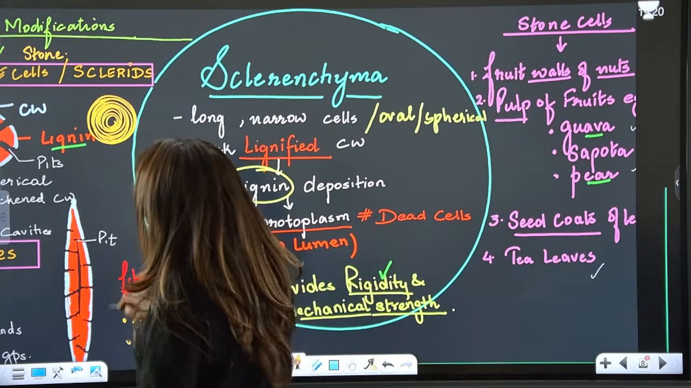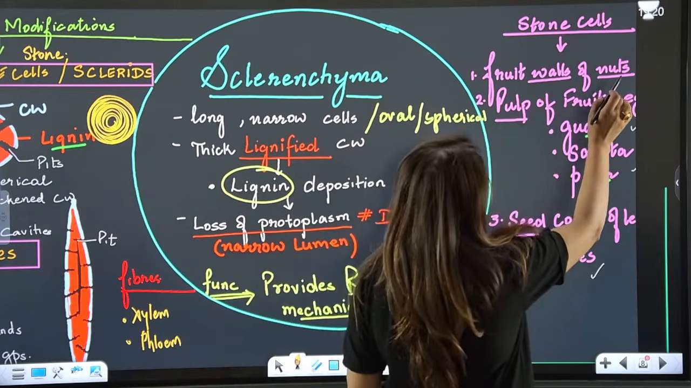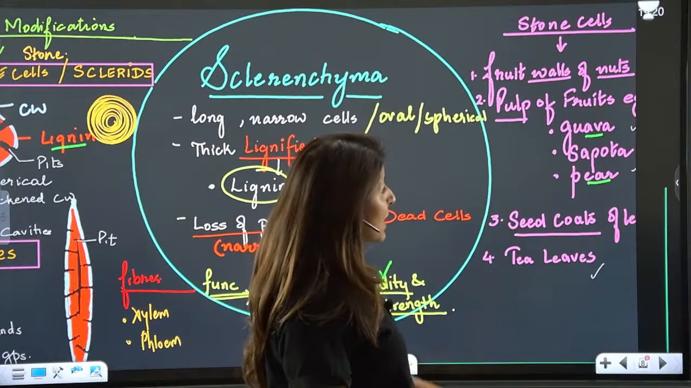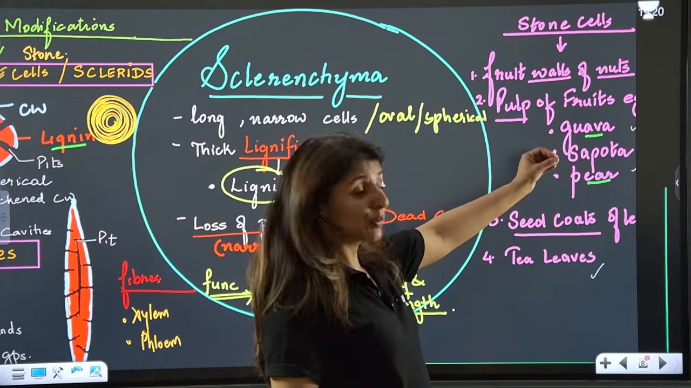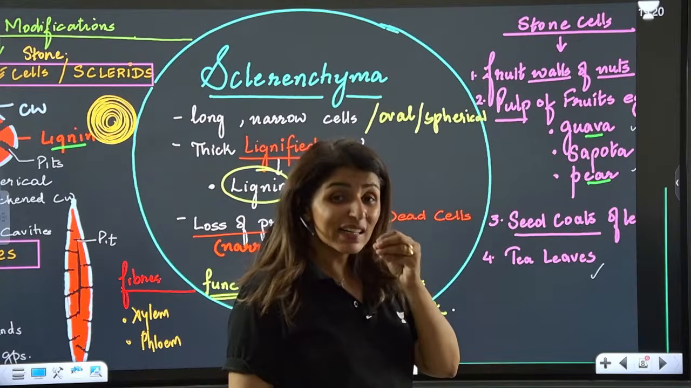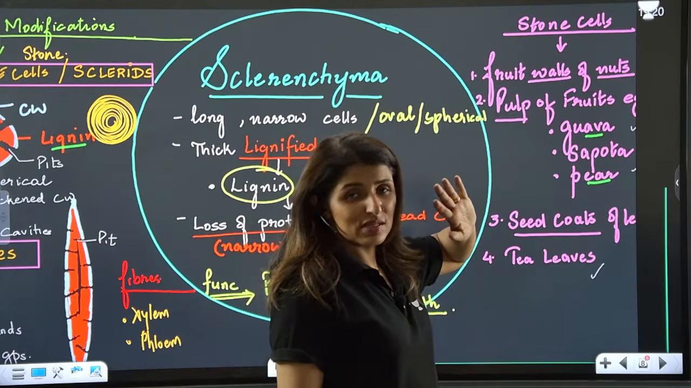But the stone cells, see, the stone cells are found in the fruits of the nuts or the fruit walls of nuts, pulp of fruits like guava, sapota and pear. You know, there are certain fruits which have that gritty feeling while you eat. So all that grittiness is because of stone cells.